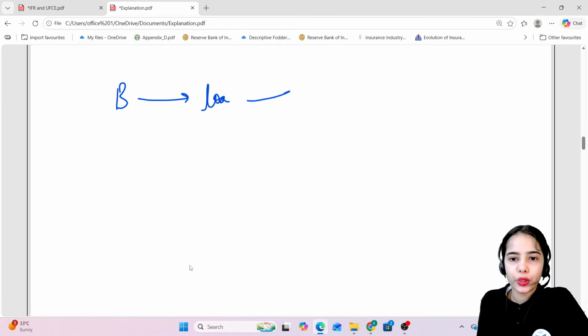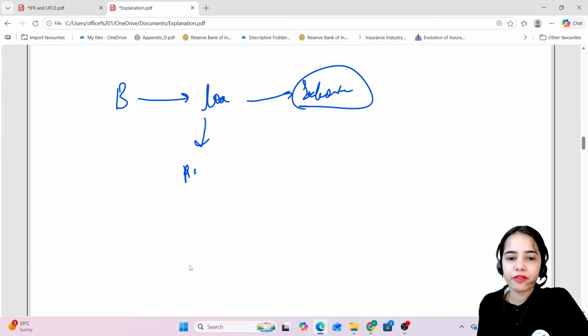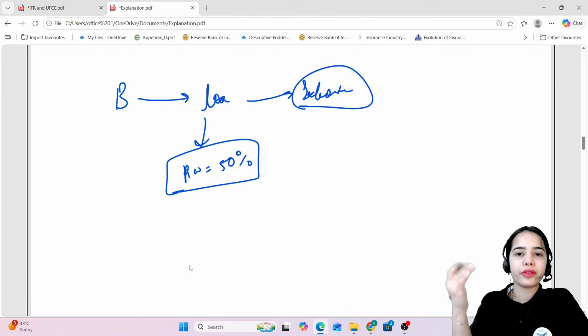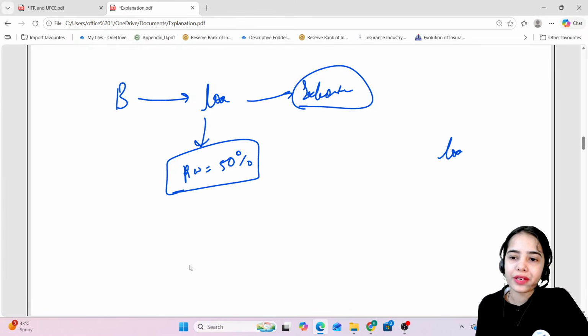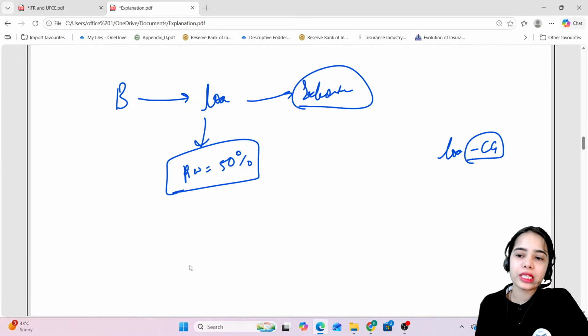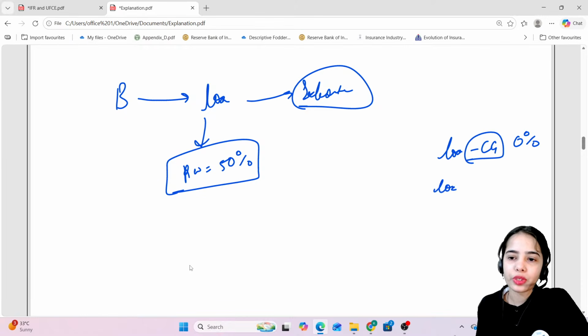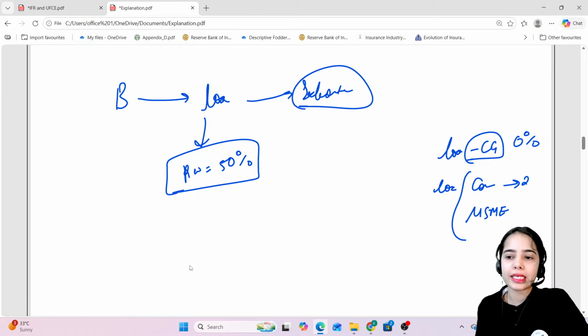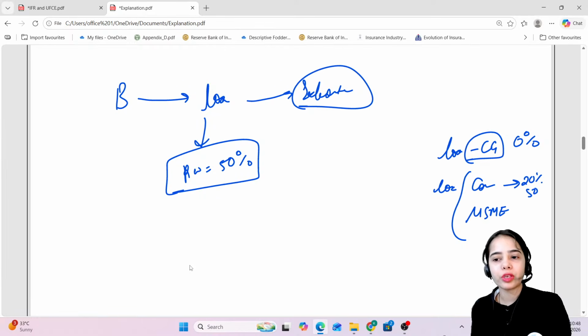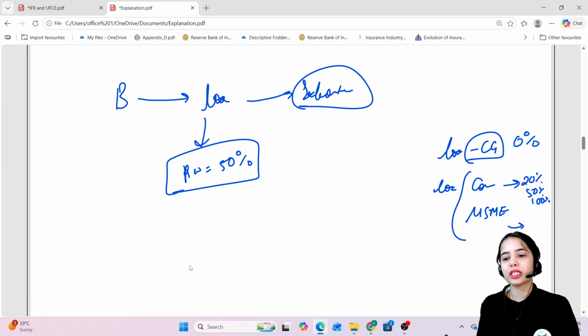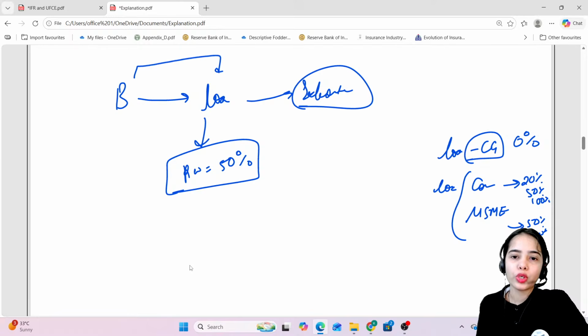Incremental capital requirement. As I have told you, let's say for this particular loan, the bank has given a loan to the exporter, and the bank identifies that the risk weight is 50%. All the different loans have certain risk weights. If the loan is given to the central government, then the risk weight is taken at 0%. But if the loan is given to different corporates or micro, small and medium enterprises, they will have different risk weights. The corporates, let's say, have a risk weight of 20%, 50% or 100%. MSMEs have a risk weight of 50%, 100% or something. So here the bank has given the loan to the exporter with a risk weight of 50%.